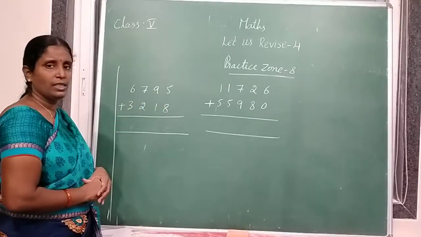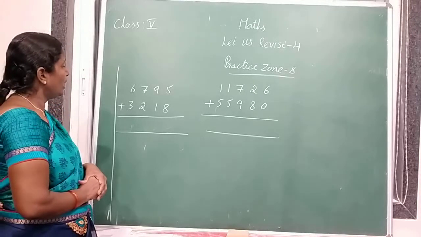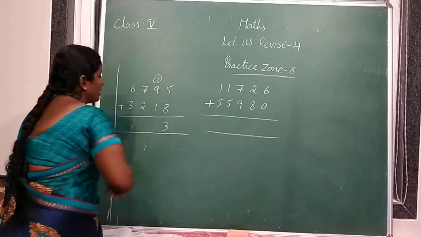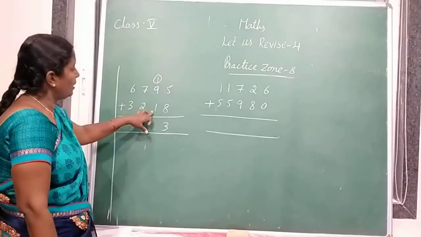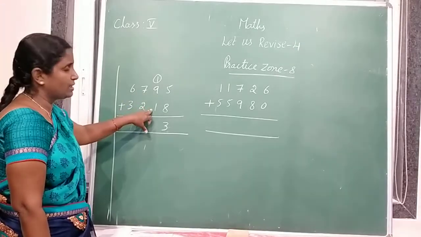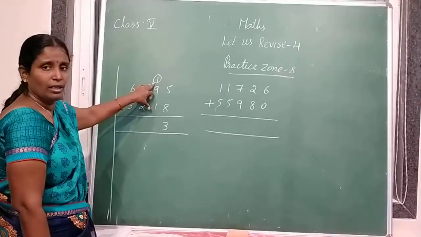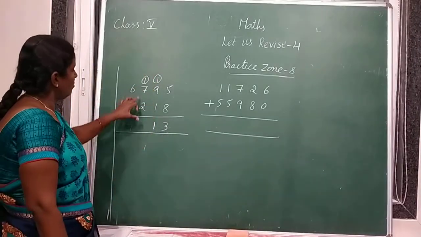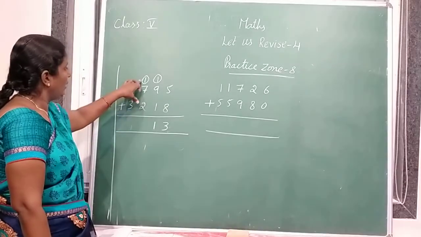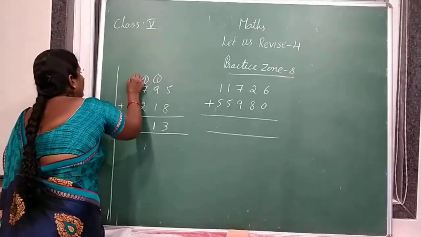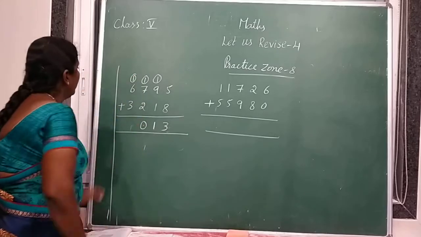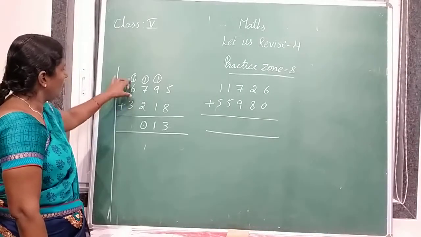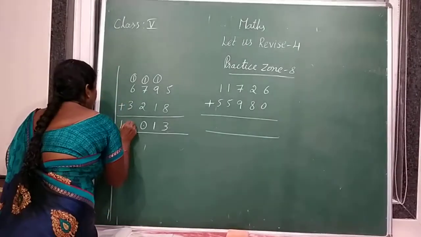So 5 plus 8 is 13. How to write 13? Very good. 1 is carry over and 3 under ones place. Next, 9 plus 1. 9 plus 1 is 10, plus 1, 11. So 1 is carry over and 1. 7 plus 2, 9. 9 plus 1, 10. This is 10. Next, 6 plus 3. 6 plus 3 is 9, plus 1 is 10.